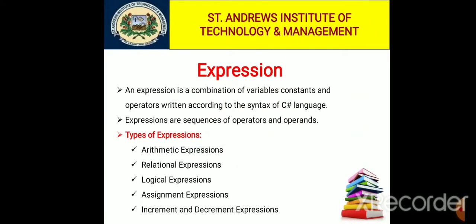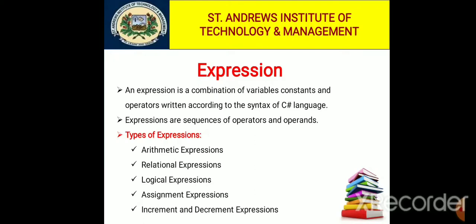An expression is a combination of variables, constants, and operators written according to the syntax of the C# language. Basically, expressions are the fundamental means of specifying computation in a programming language. So we also say that expressions are sequences of operators and operands.